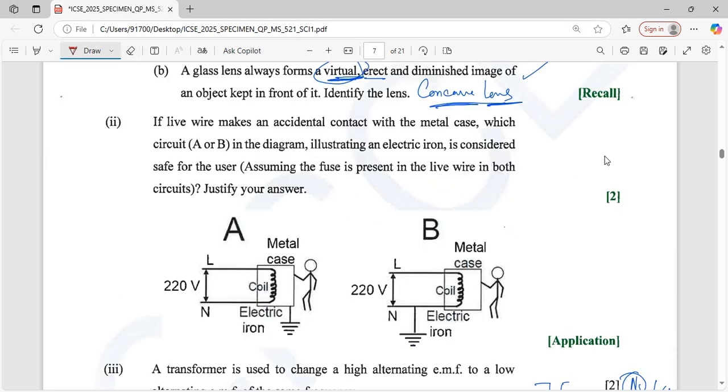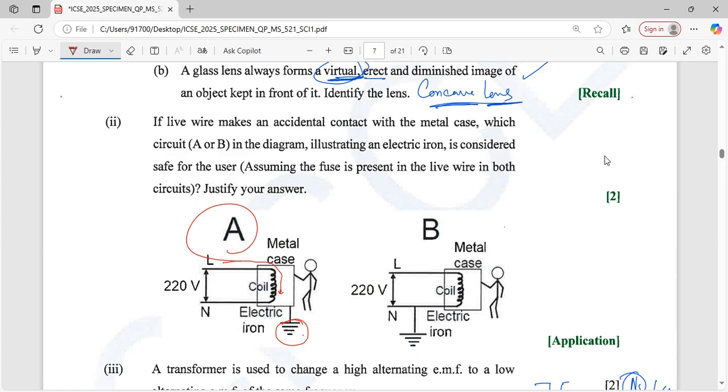If the live wire makes an accidental contact with the metal case in circuits A and B in the diagram, state which electric iron is considered safe for use, assuming the fuse is present in the live wire, and justify. In circuit A, the metal case is grounded, so the current passes through the ground.